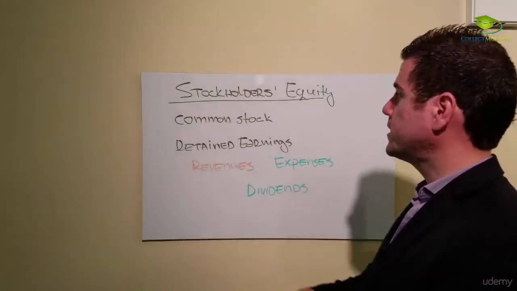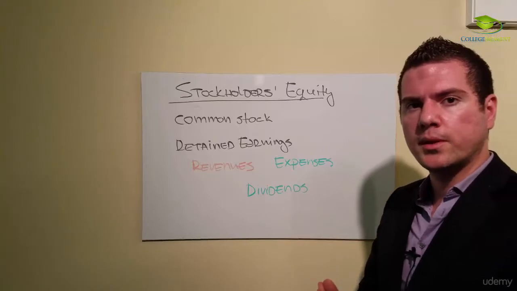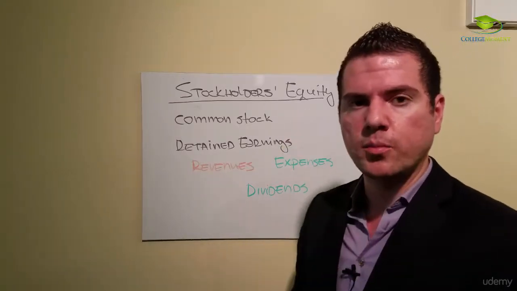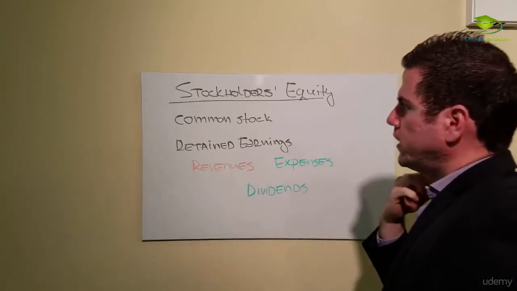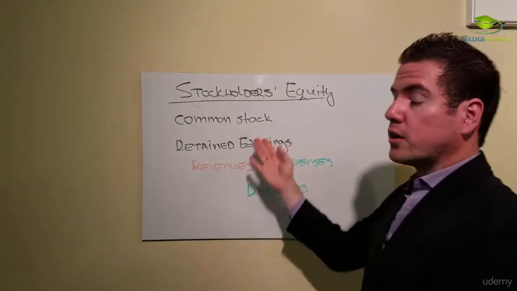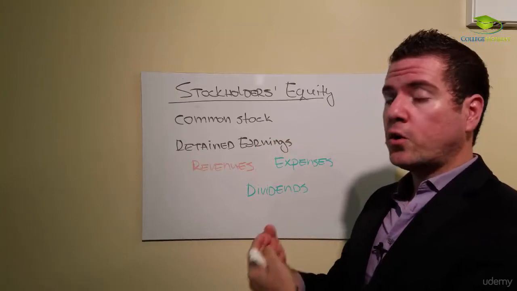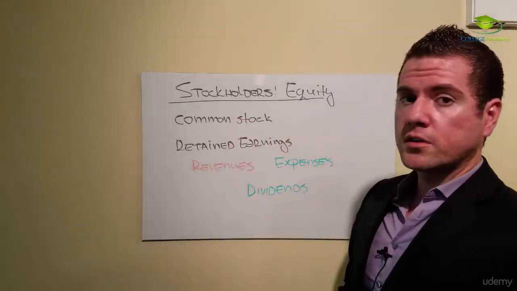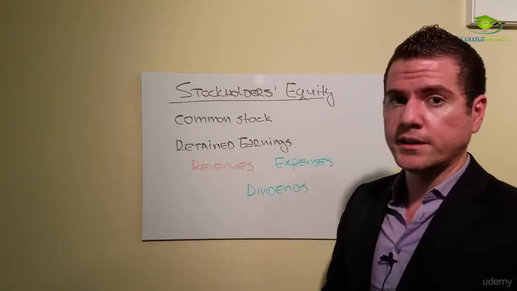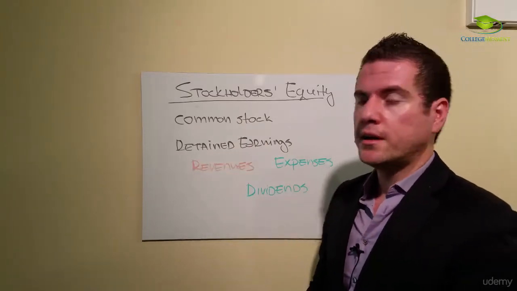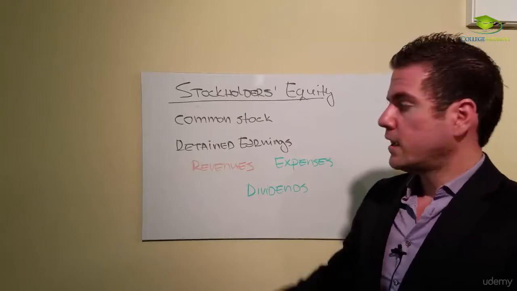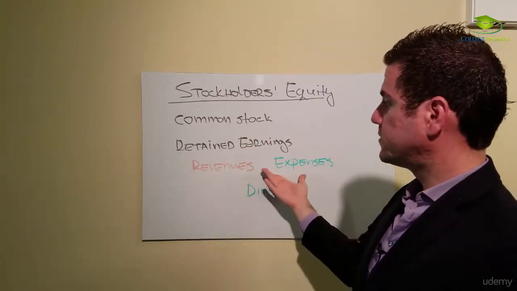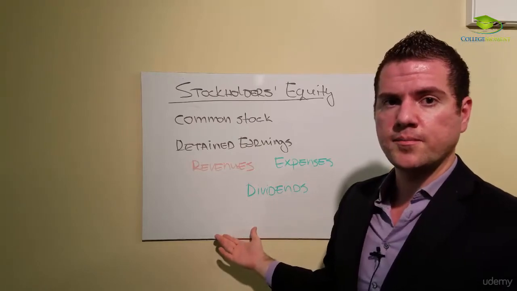Next one is stockholders' equity, and this is a little bit more complicated. Stockholders' equity means what the owners claim against the company's assets. So in our case, we have common stock. Those are the stocks, the ownership that the company issues. Who owns the company? And retained earnings. Those are the two sections that we have in the stockholders' equity. Retained earnings is really revenues minus expenses minus dividends.